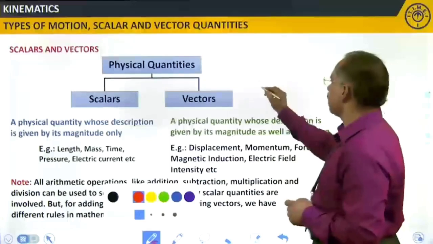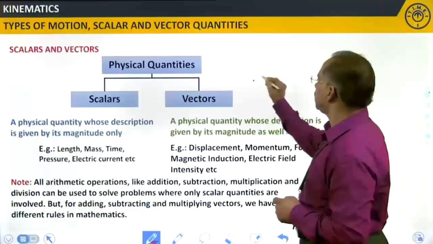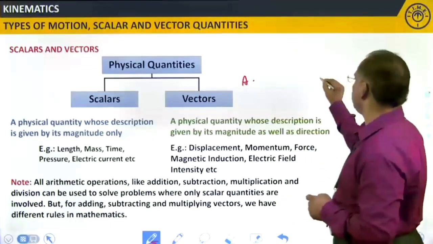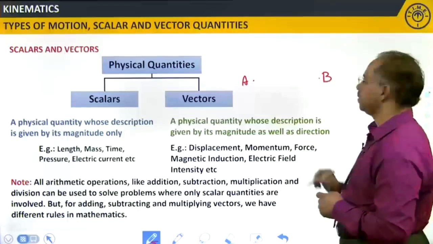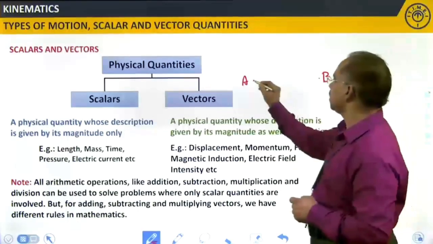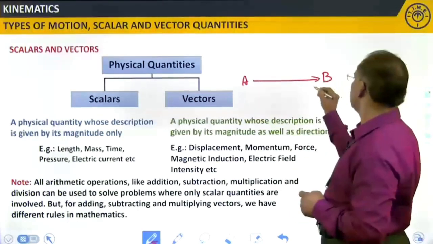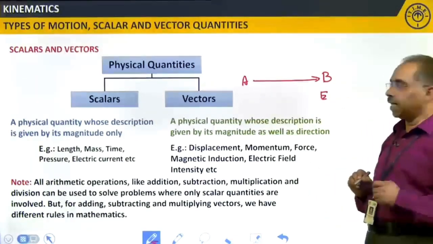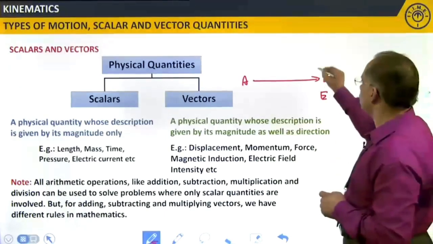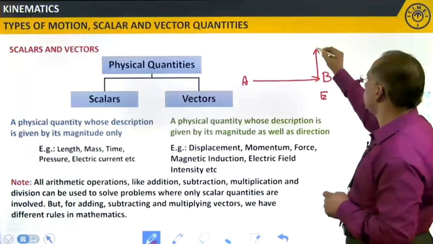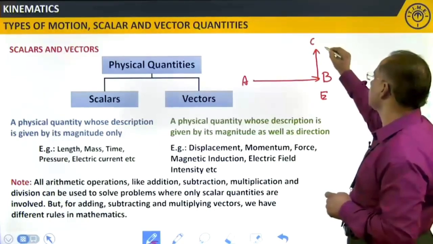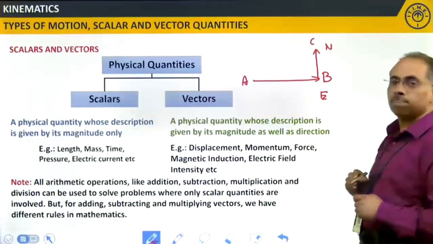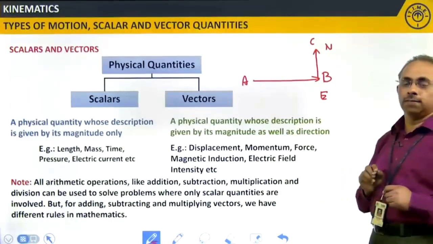If I say a body is moving from position A to another position B, along east, then it goes towards north to another position C. Clear?